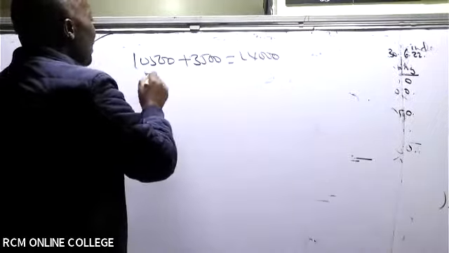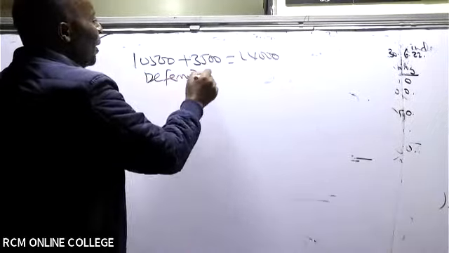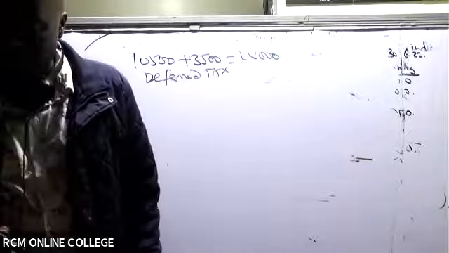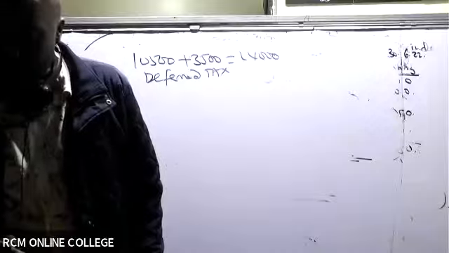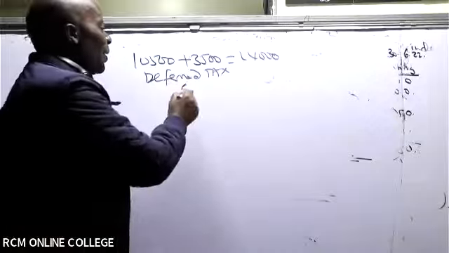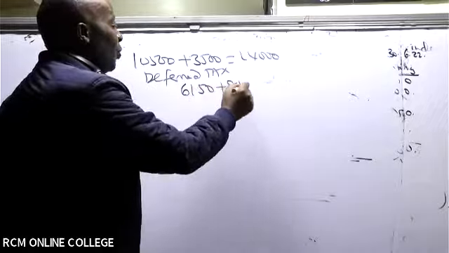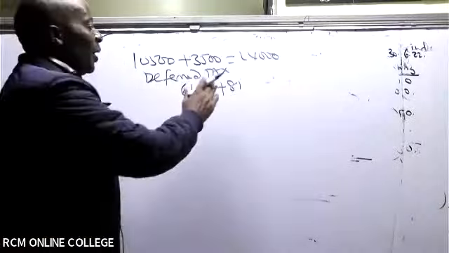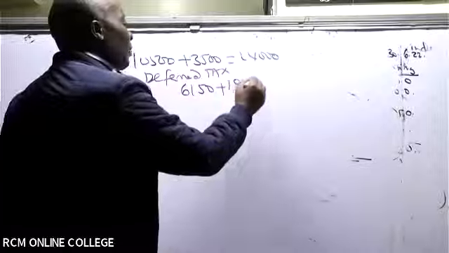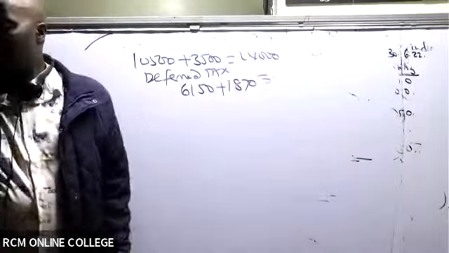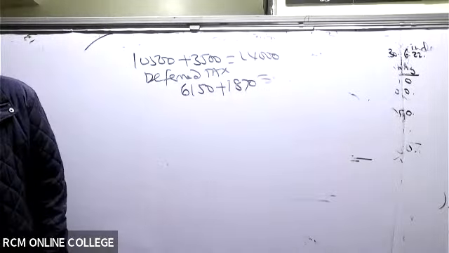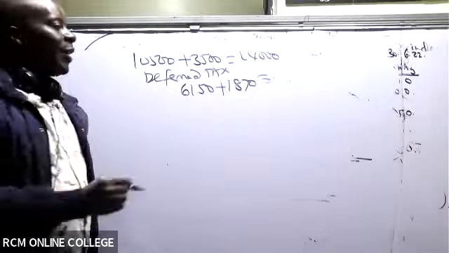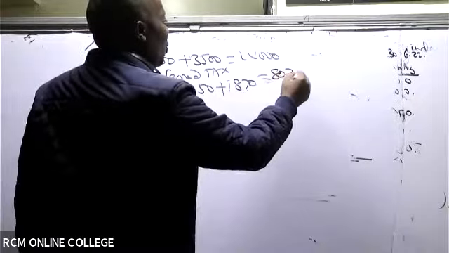Then we have the deferred tax there. So the deferred tax, we are taking the one of the parent. The one of the parent is 6150, plus 1870. Is there somebody who is able to give me the deferred tax figure? 8020, isn't it? Deferred tax figure is 8020.